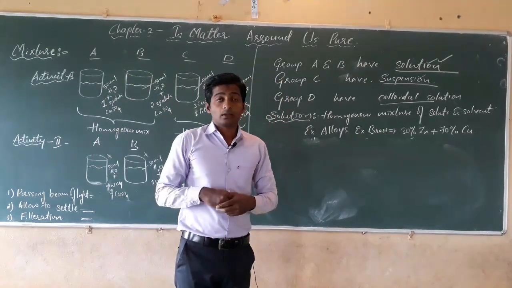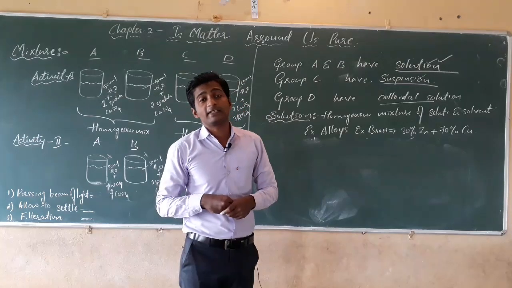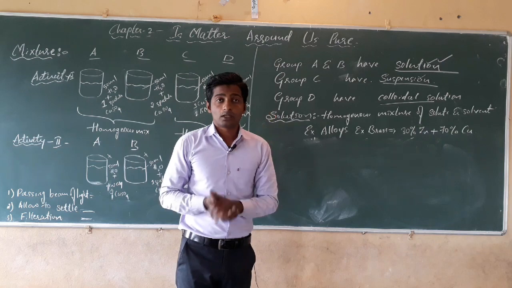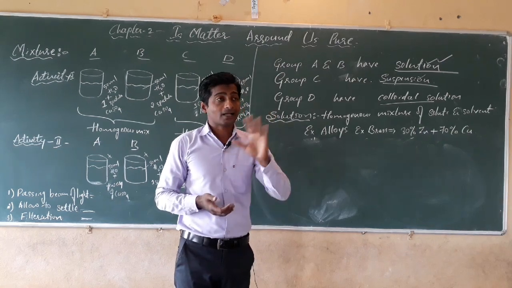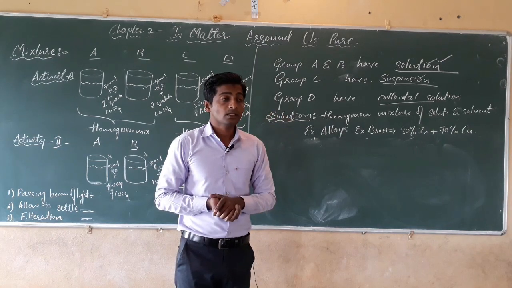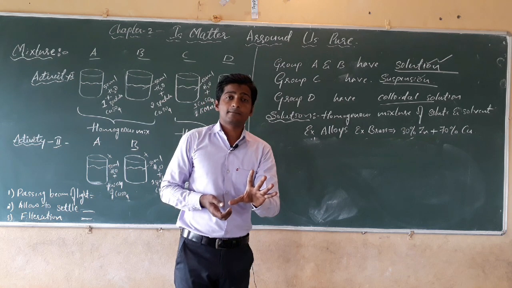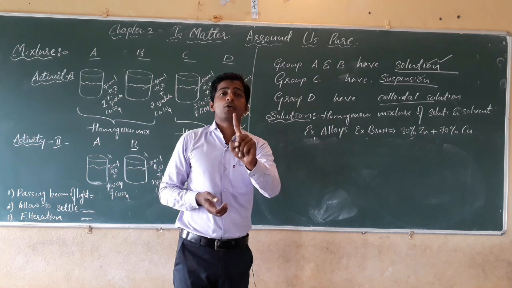But if we ask a scientist, he says these things are not pure. According to a scientist, pure things are those which contain a single component.